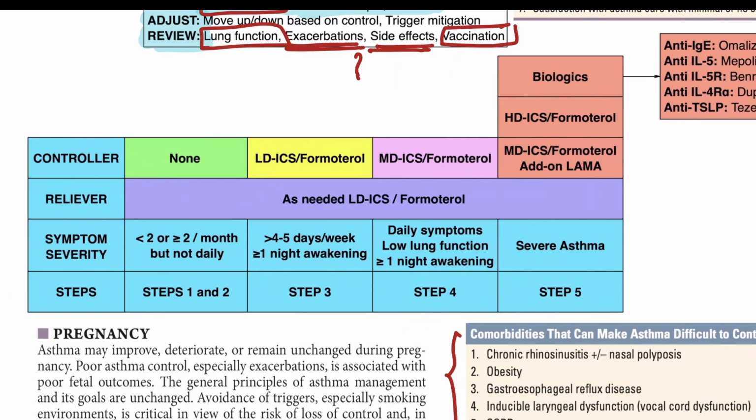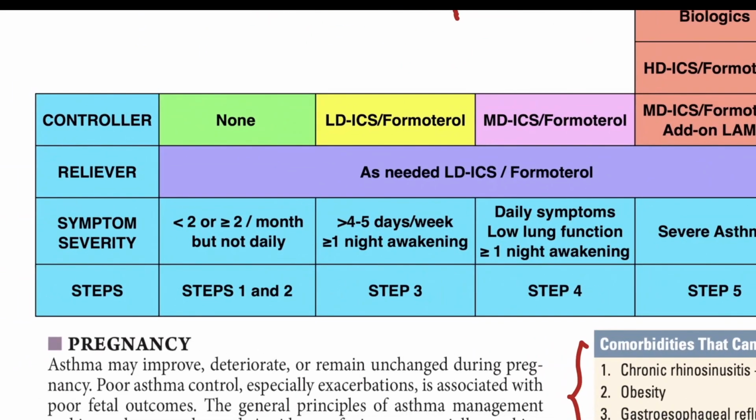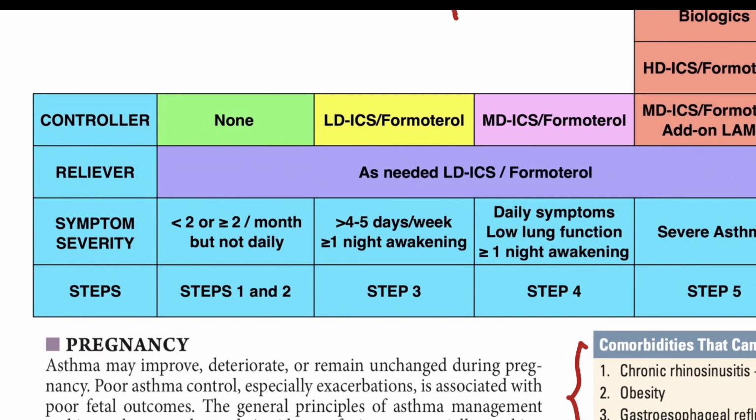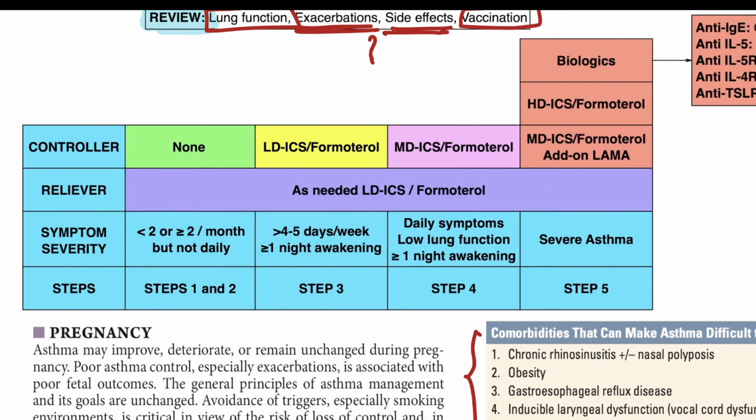The treatment is a stepwise approach. You will first ask for symptoms. The most important change in the current guideline standard is that in step 1 and step 2, that is when the disease is intermittent, that is less than 2 episodes of asthma exacerbations per month, or if the disease is mild persistent, that is more than or equal to 2 per month but not daily, in that condition controller treatment is not required.